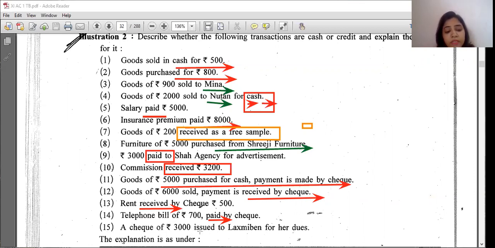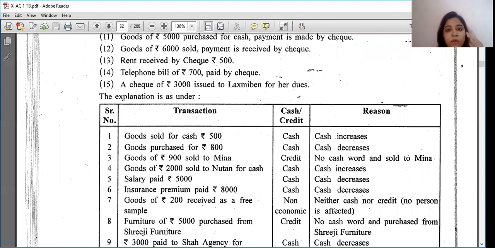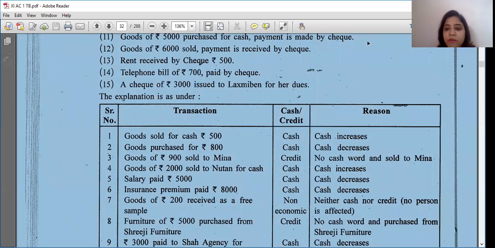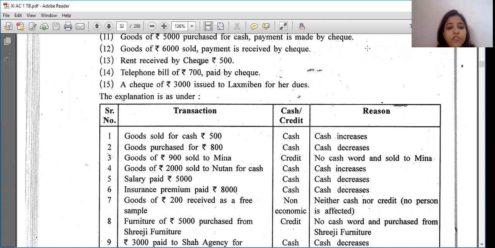Check of 3,000 issued to Lakshmi Bain for her dues. So what is that? It is issued. So what is to be done over here? We had seen check issued to Lakshmi Bain for her dues. So this is our payment. Received, issued.